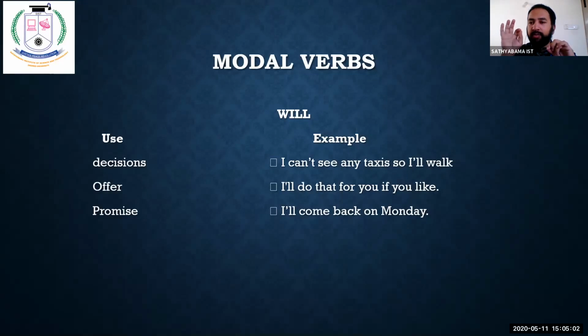Clear? Promise. That's a very common thing all of us do, but I don't know how many of us keep up to our promises. Yes, everybody promises, but who is keeping it up? We do not know. Will you complete the homework, all of you? Yes, sir. I promise, sir. I will send the homework promptly. I open the Google Classroom. I keep waiting and waiting. And I keep sending reminders and reminders. And still, as usual, I don't get any proper reply from my own students. I don't know why. Maybe you people are very busy with all the subjects.